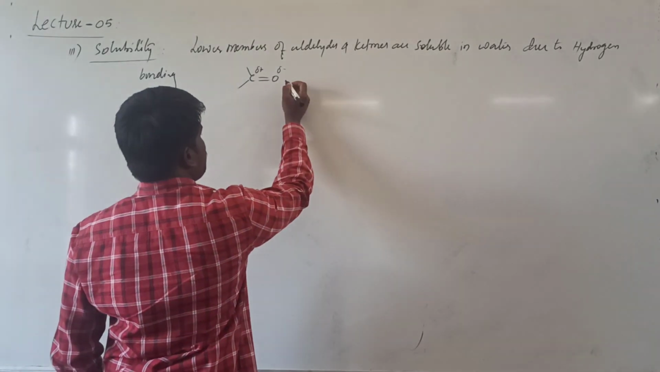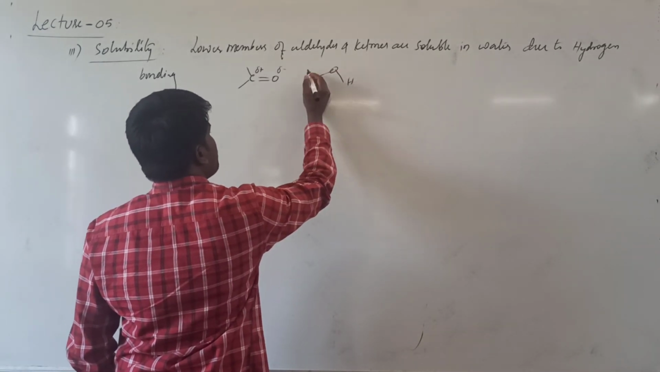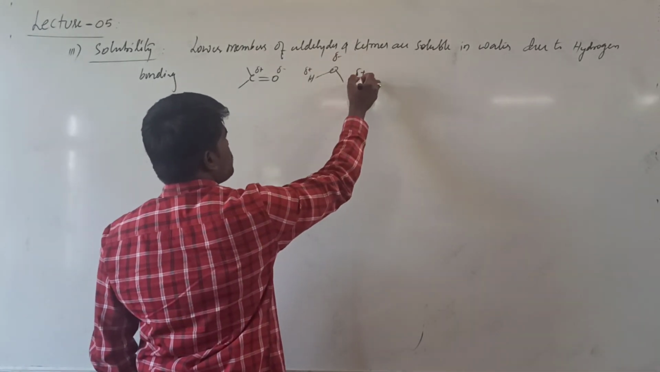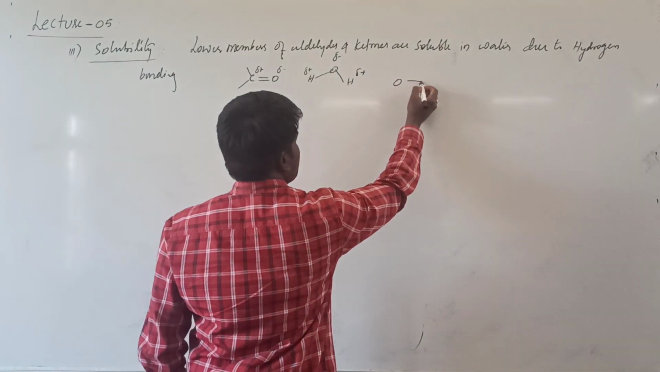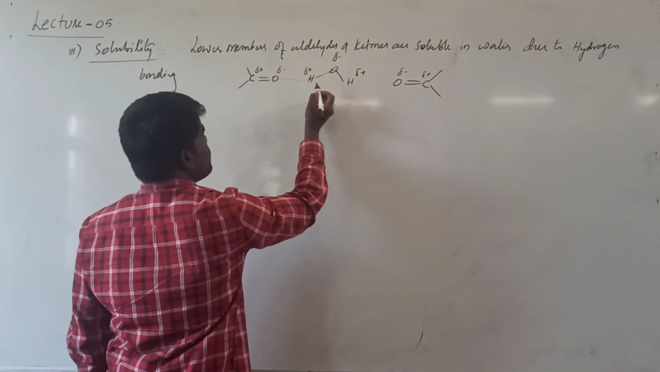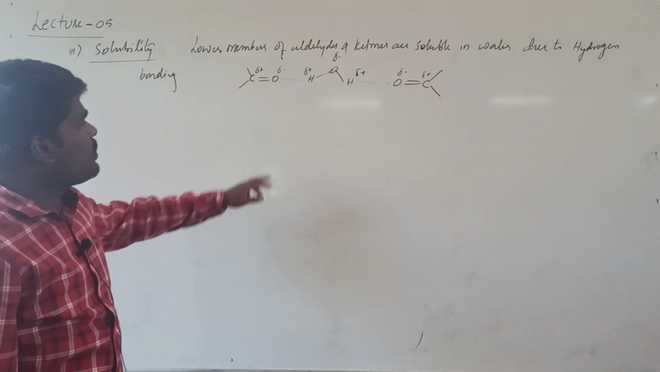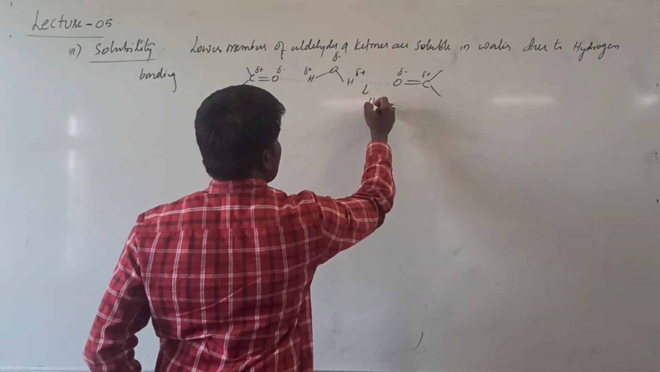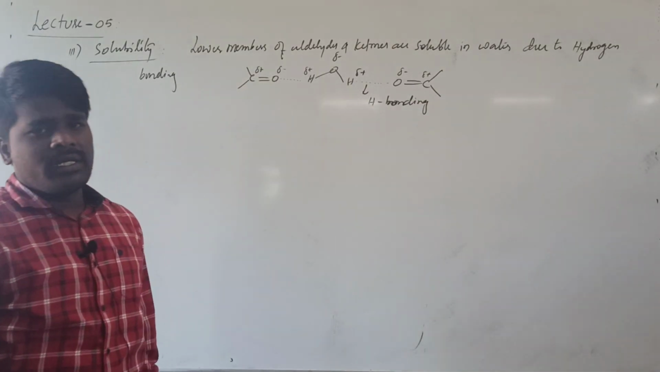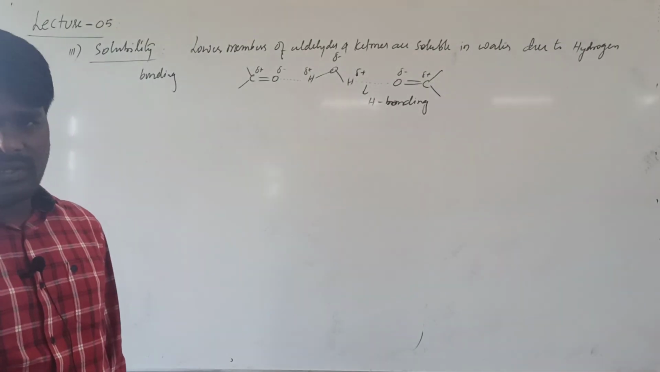Now when you dissolve any of the lower members of aldehydes and ketones in water, water is also a polar substance where charge separation takes place, partial positive charge on hydrogen and partial negative charge on oxygen. So there exists hydrogen bonding. What is hydrogen bonding? It's an electrostatic force of attraction between the more electronegative atom and hydrogen. This is what we call hydrogen bonding. So because of the hydrogen bonding, the lower members of aldehydes and ketones such as formaldehyde, acetaldehyde and acetone will dissolve in water due to the formation of hydrogen bonding.